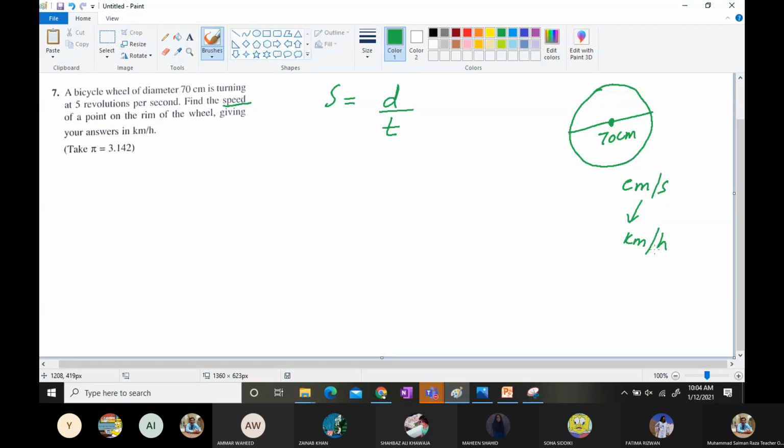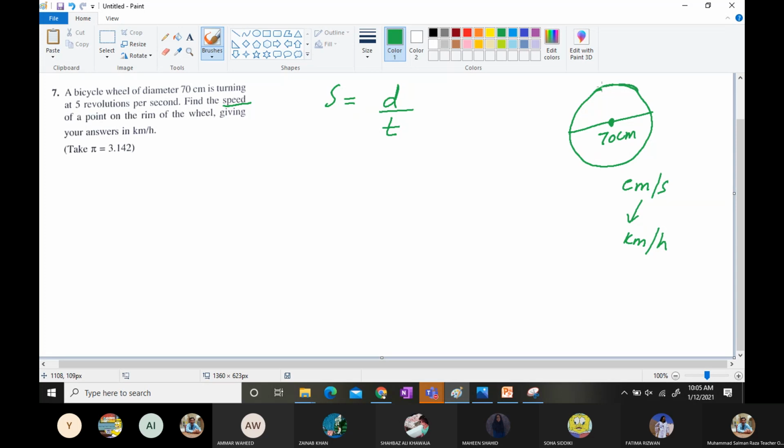This is how they are asking you a question. So a bicycle wheel of 70 centimeter is turning at 5 revolutions per second. Okay? And now you need to find it out in the way. So if we talk about one revolution, do you know what is a revolution?